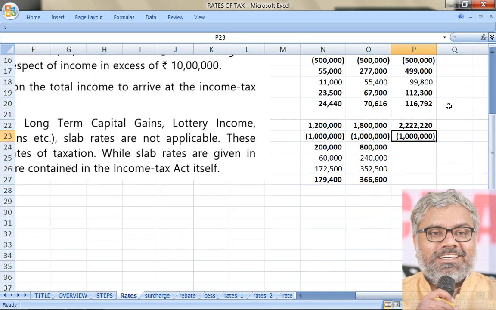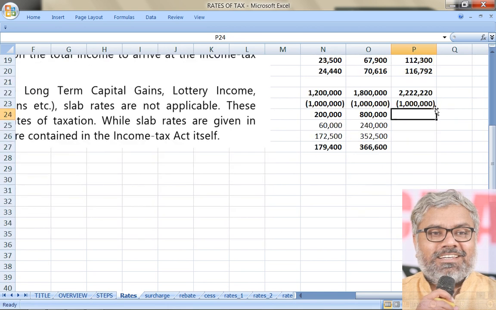Then you need to find out the difference between income and 10 lakhs. That will be this much. On that, same 30%. On that, add 1,12,500. Then add 4%.